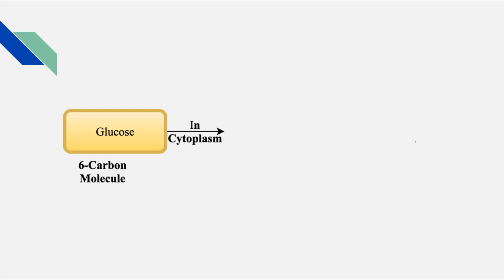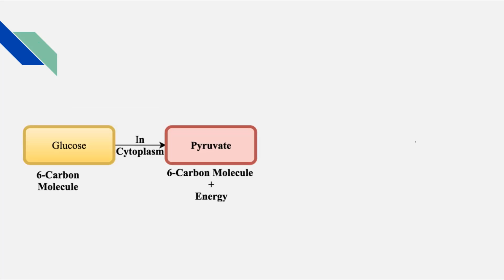So, as I said, glucose is a 6-carbon molecule. In the cytoplasm, that is nothing but the liquid which is present in the cell, the breakdown of glucose takes place, and this 6-carbon molecule is converted into a 3-carbon molecule.